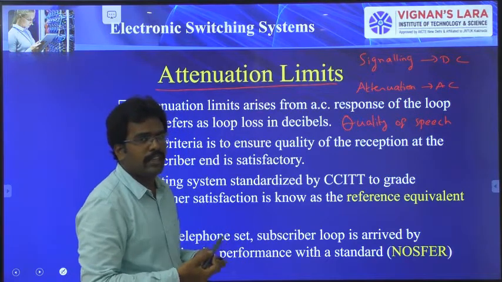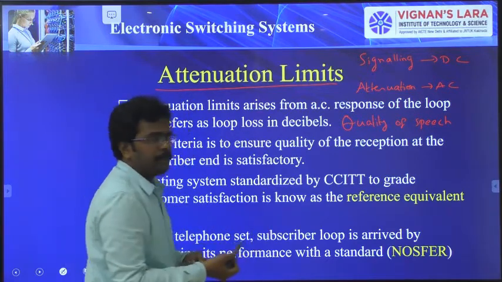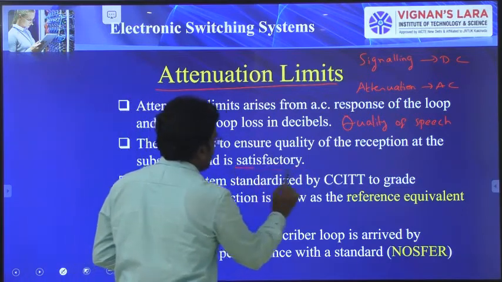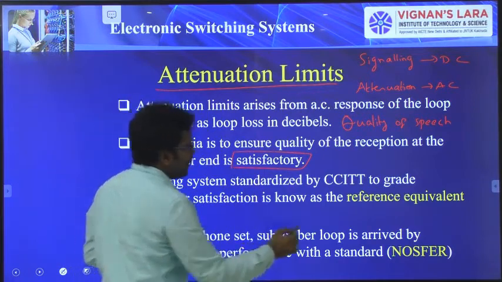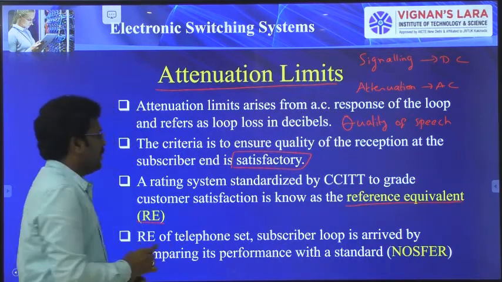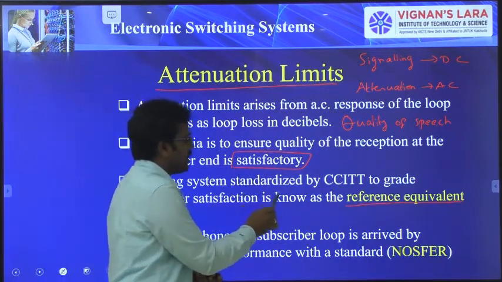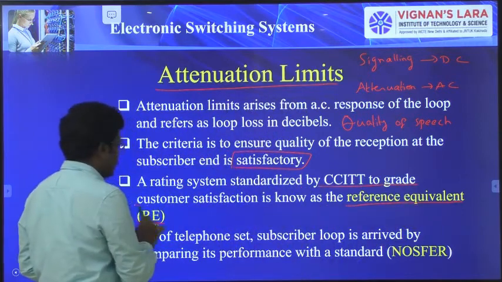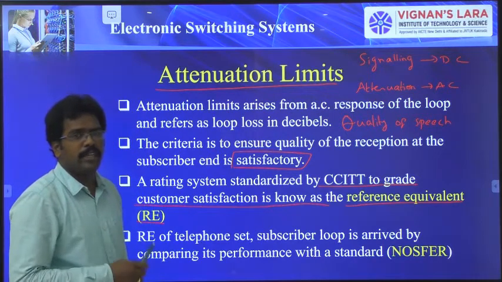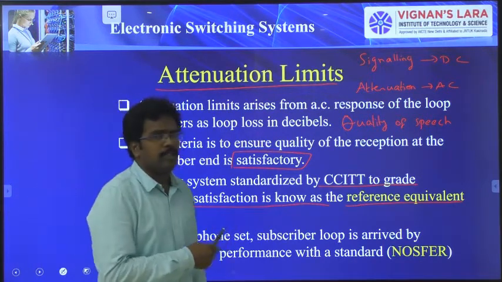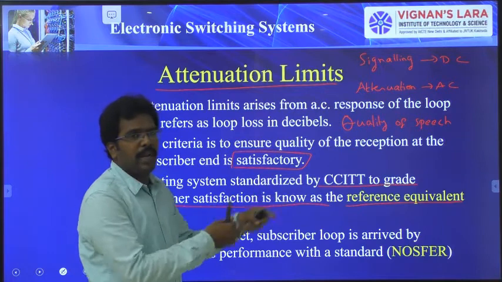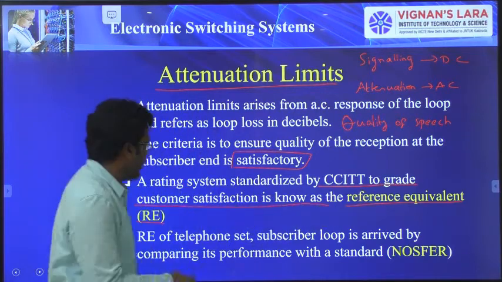Generally, the telephone networks are interested to specify the quality in terms of the subscriber satisfaction. It is called reference equivalence. A rating system standardized by CCITT to grade the customer satisfaction is known as reference equivalence. So ultimately, our object is to provide a quality speech to the subscriber for the satisfaction. Generally, we measure the satisfaction as a parameter called the reference equivalent, RE.